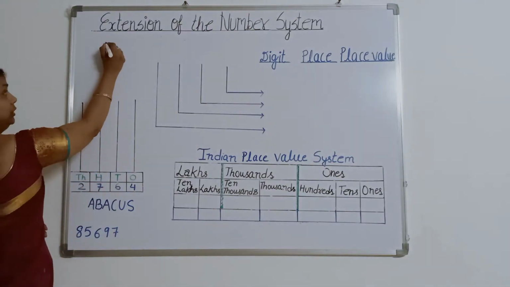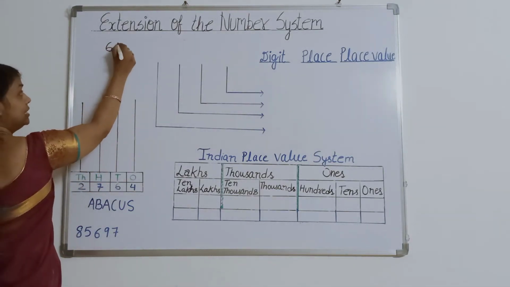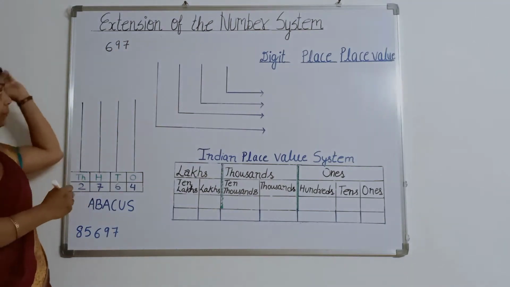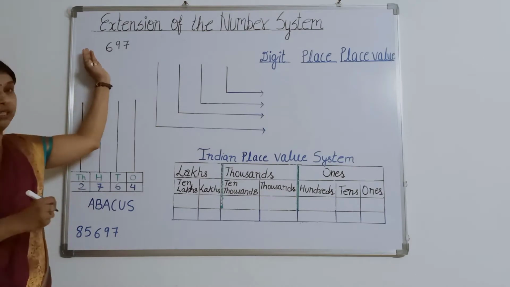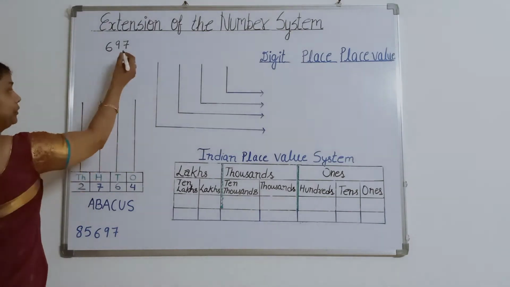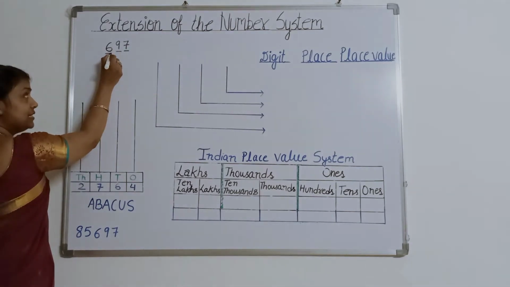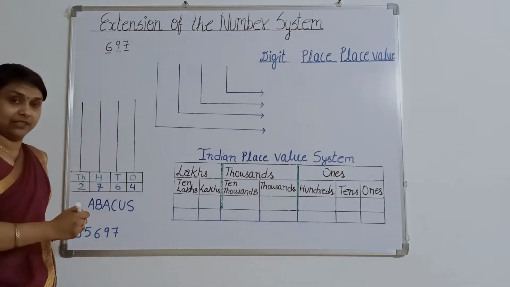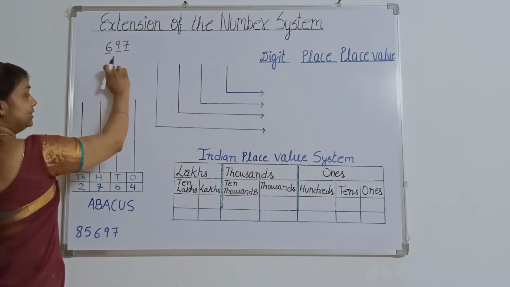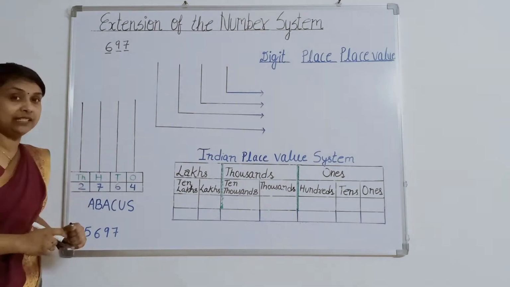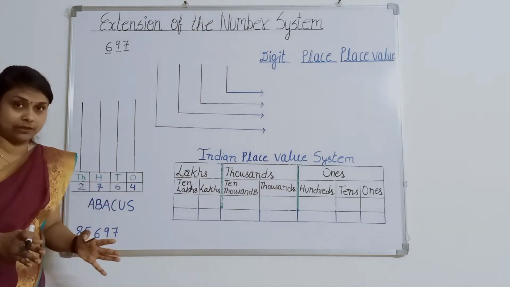Dear all, what is this? This is 697. But if I am talking about the digits, see, this is the first digit, this is the second digit and this is the third digit. So these are the digits. Here, how many digits are there? 3 digits. Digits are basically numbers.